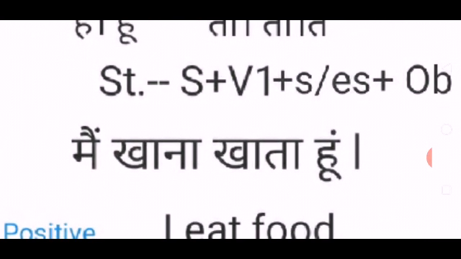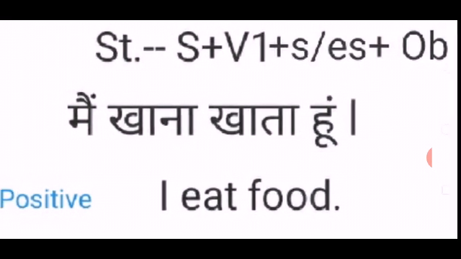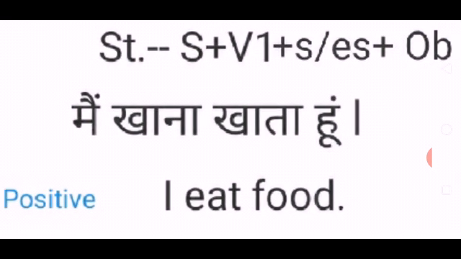I have taken an example, मैं खाना खाता हूँ. So मैं is the subject here. So मैं, I, then first form of verb eat, that means khana. Then S and ES we will not use here, because I will tell you later whether we have to use S and ES or not.